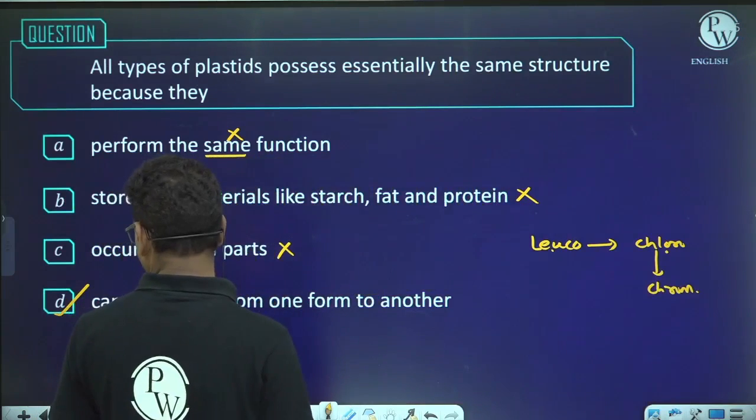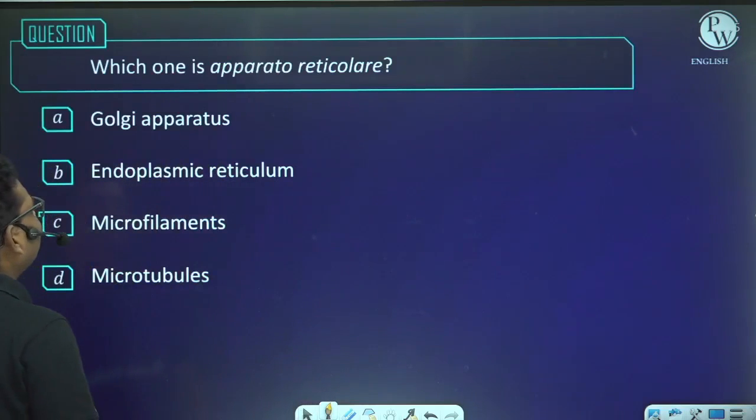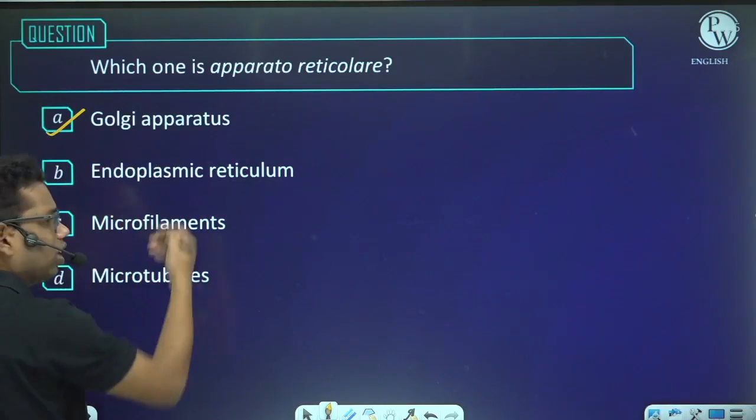Now, which one is apparatus reticulare? It is the Golgi apparatus. This is a Golgi apparatus, right?